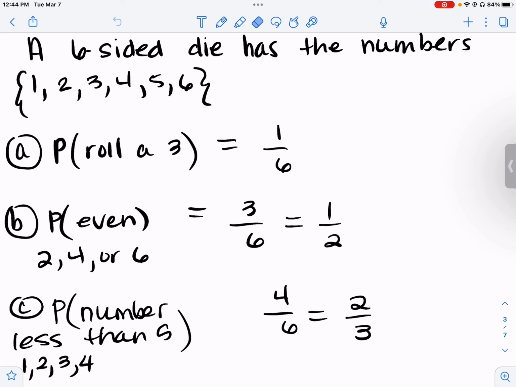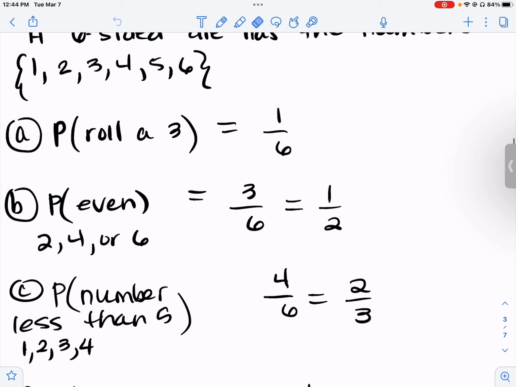The probability of rolling an even number: well, the even numbers are 2, 4, 6. So there's 3 numbers that are even out of the 6 numbers, and that reduces to 1/2. 3 goes into 3 one time, 3 goes into 6 2 times. What about part C, the probability you roll a number less than 5? Well, what's less than 5? 1, 2, 3, 4. So that's 4 numbers out of the 6 numbers. And that reduces. 2 goes into 4 2 times. 2 goes into 6 3 times.